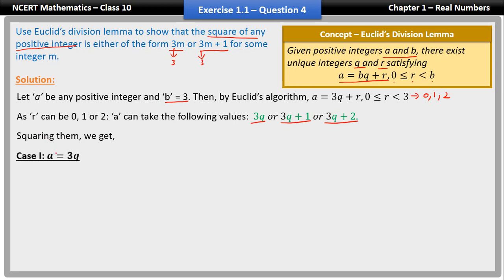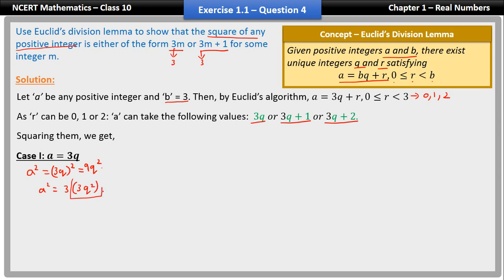So case number 1, let a is equal to 3q. If a is equal to 3q, then a square will be 3q whole square. That is nothing but 9q square. Or you can write this in the form of a square is equal to 3 into 3q square.